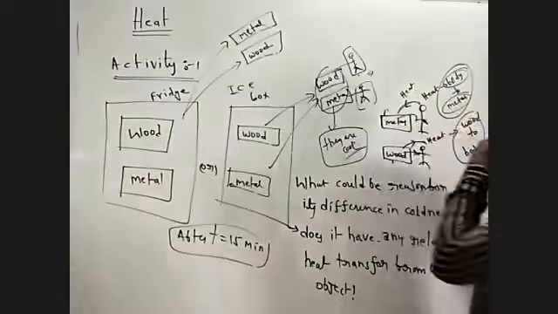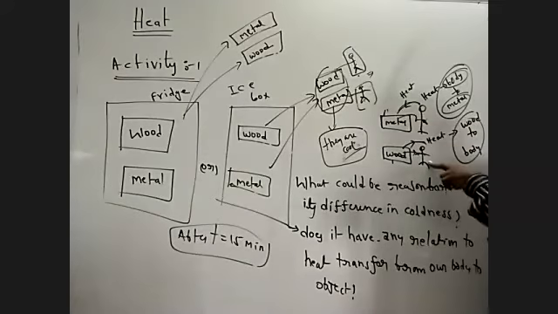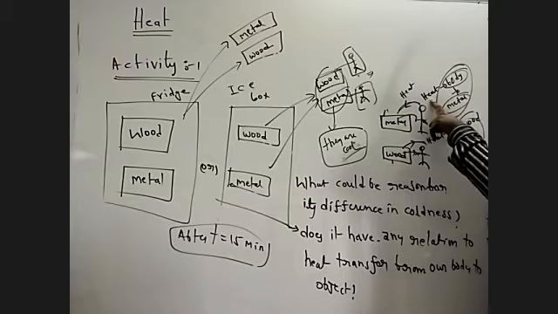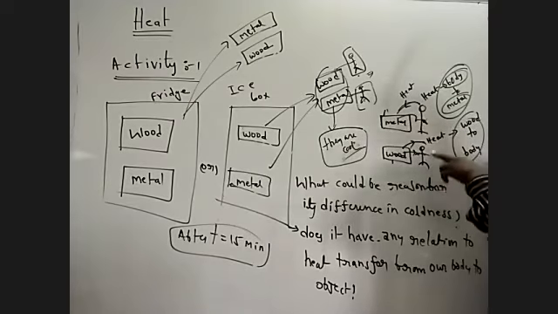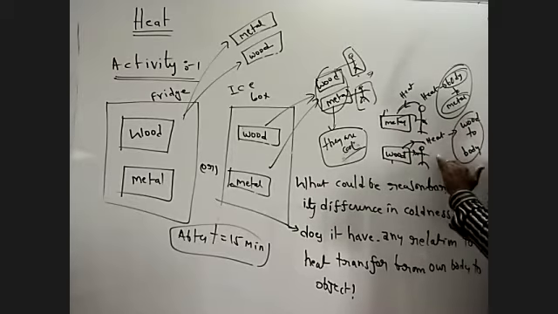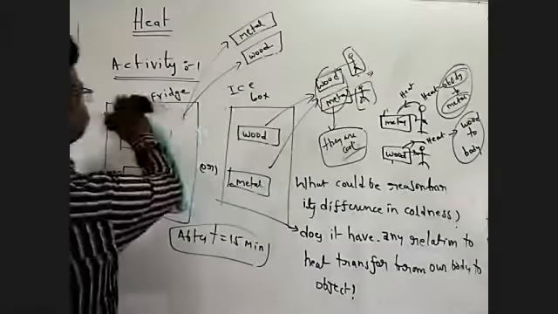Here you see the situation. This person is touching a metal piece. This person is touching wood. This person feels cool, this person also feels cool. But more heat is transferred from body to metal piece. Heat energy transfers from body to metal piece. In this situation, heat transfers from wood to person. What is our conclusion?